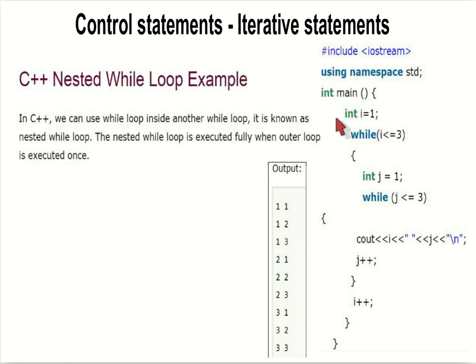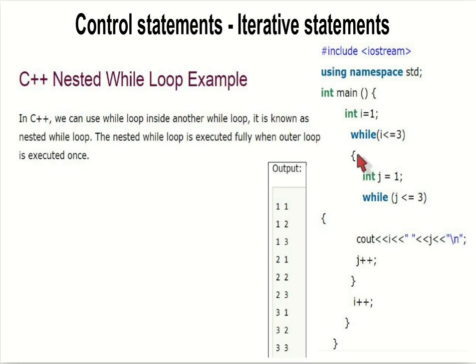Here we can see int i is equal to 1. While i is less than or equal to 3, int j is equal to 1. While j is less than or equal to 3, how many times will it be executed? Now i is equal to 1 and j is equal to 1. Then what happens? j is less than or equal to 3, so 1 will be printed here, and here the 1 will be printed. Then j is incremented.